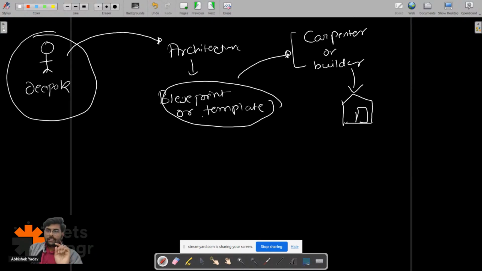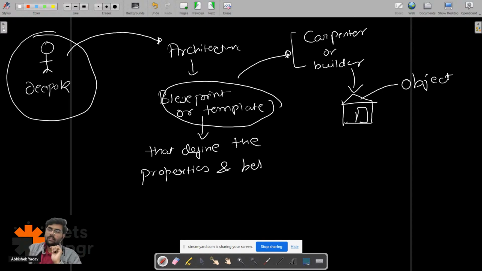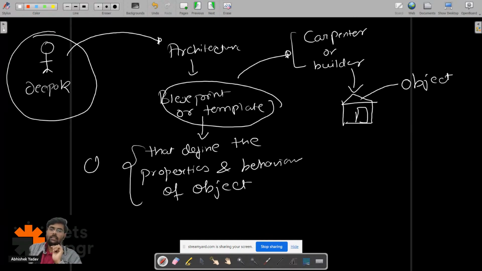So this blueprint or template defines, once again, this whole house is an object, right? Everything around you is an object. So this blueprint or template that defines the properties and behavior of an object is called a class. This blueprint is called a class here.